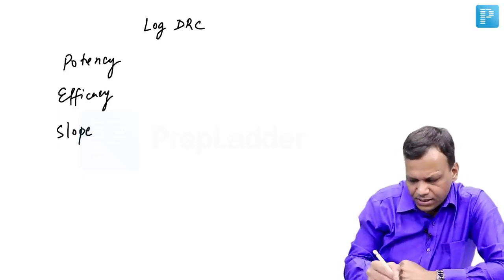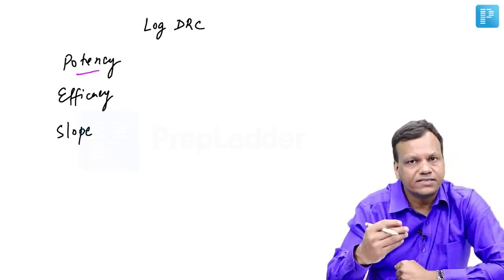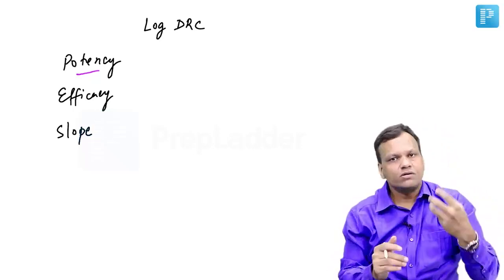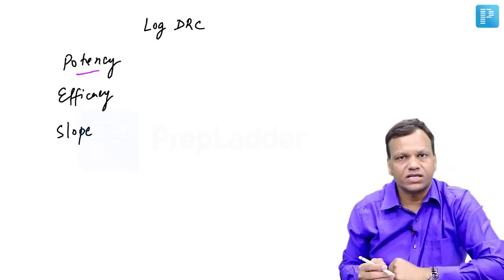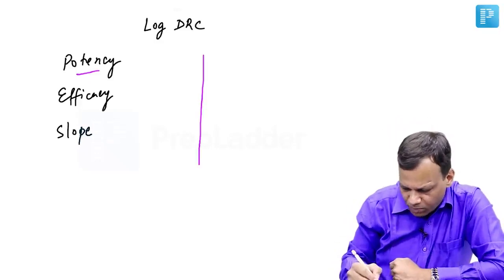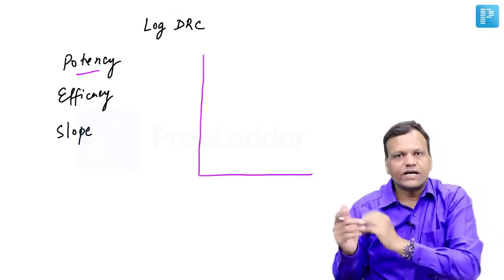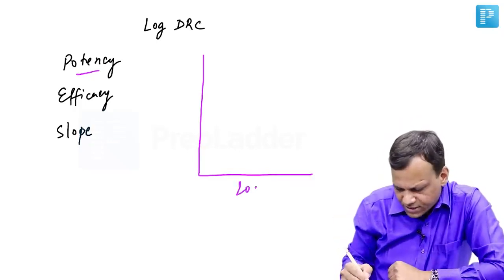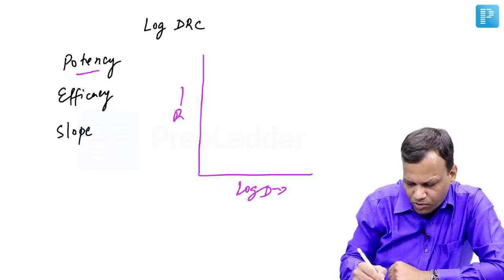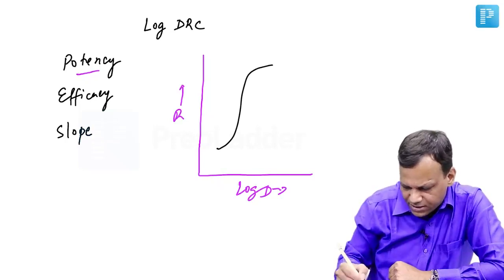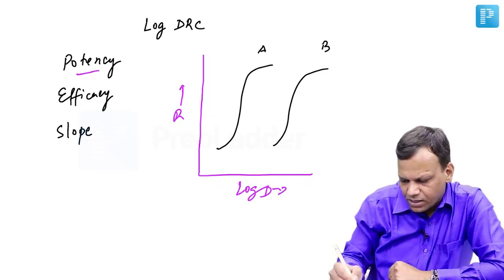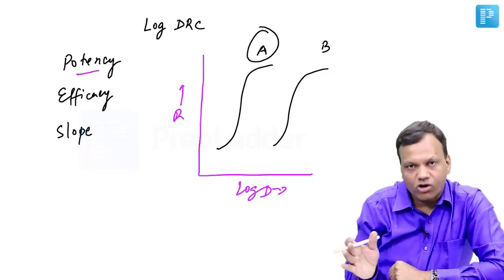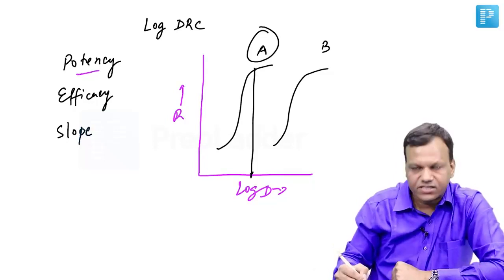Potency tells how strong a drug is. That means the lesser the dose required to produce the same action, the stronger or more potent the drug is. So potency is told by left or right on the DRC. If this is log dose, this is response, this is one drug, this is second drug, A and B, then A is more potent because it is on the left side, because it requires lesser dose.